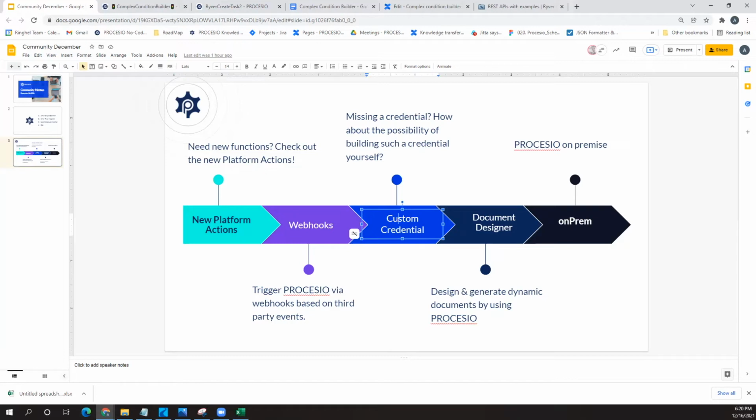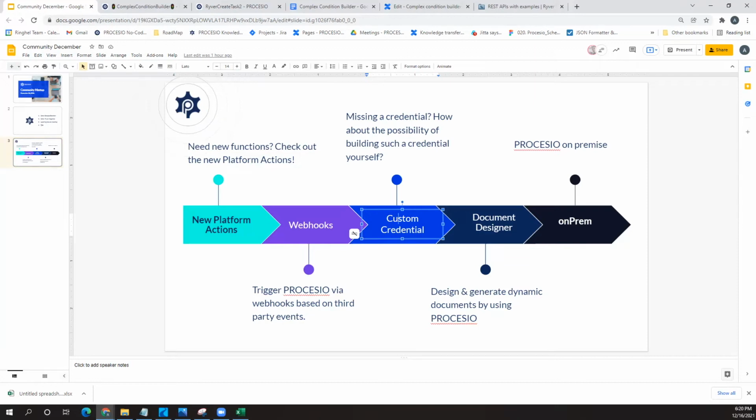Yes, this is still in the cooking, as mentioned, but you will be able to generate PDFs and probably some other formats that we will be thinking to support. Besides this, I think the main or unique selling point is that you are going to be able to generate these documents dynamically.